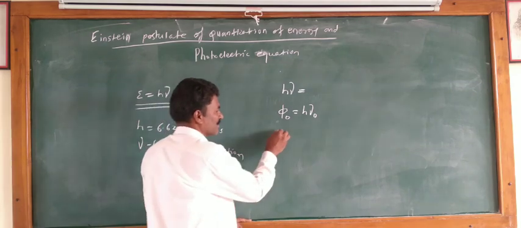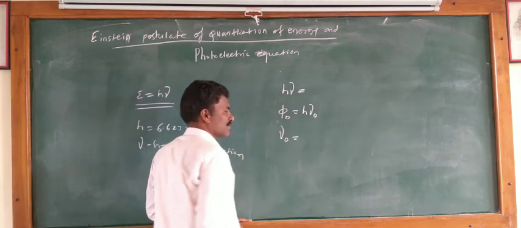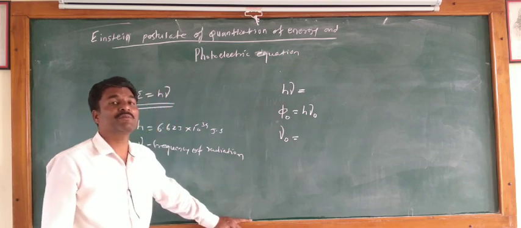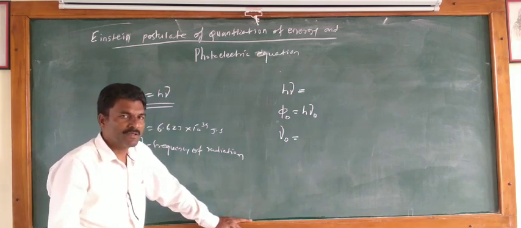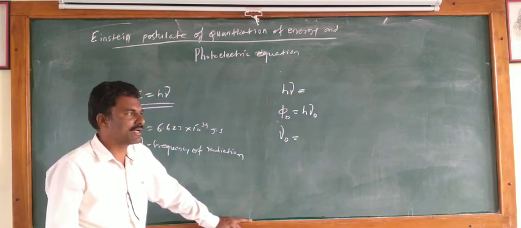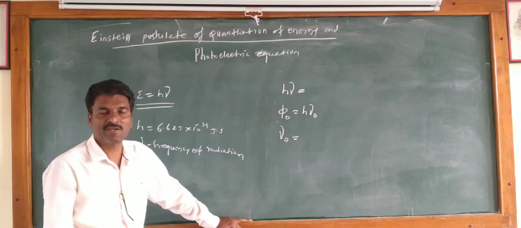What is the threshold frequency? Threshold frequency means the certain minimum frequency at which electrons are emitted from the emitter plate.